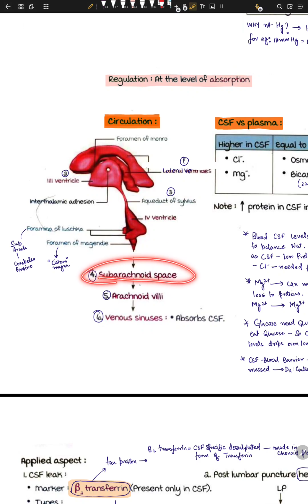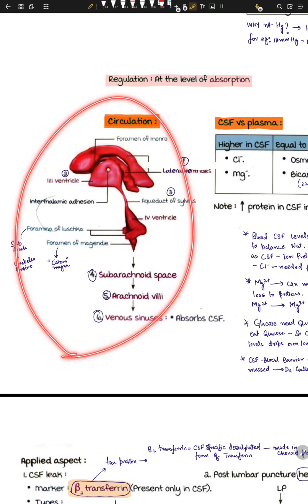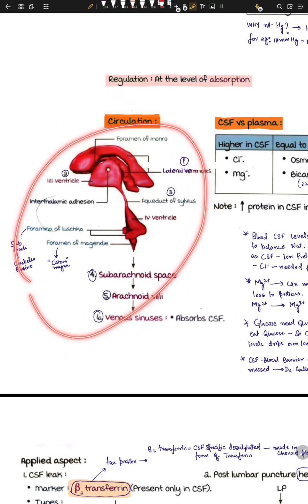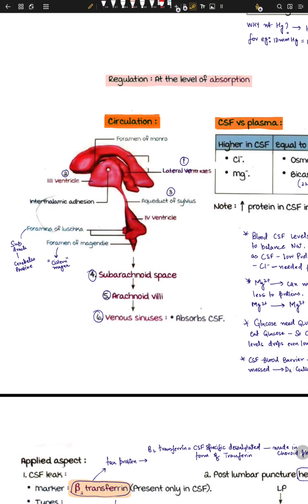So from the subarachnoid space it goes to the arachnoid granulations, and from there to the venous sinus, and that is the drainage of CSF. If we have any obstruction at any point of this tract, then we will have increased CSF pressure, right? Not increased intracranial pressure, ICP.